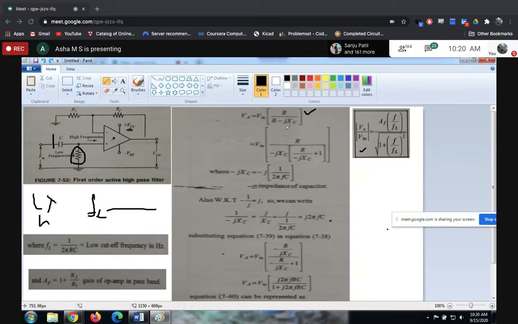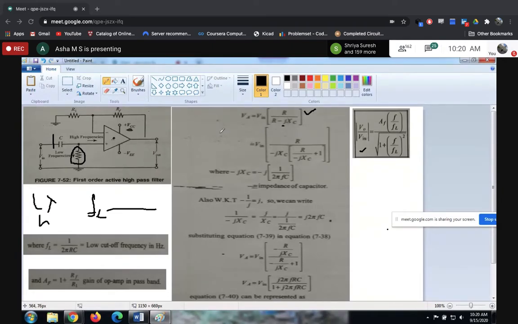Okay, so once you multiply and divide by minus jXC in the numerator and denominator, what happens? Here minus jXC is in the numerator, and here minus jXC goes to the denominator. In minus jXC it becomes plus, the numerator and denominator get cancelled, and that's why we have R minus jXC plus 1. So guys, I hope I'm clear with this one.